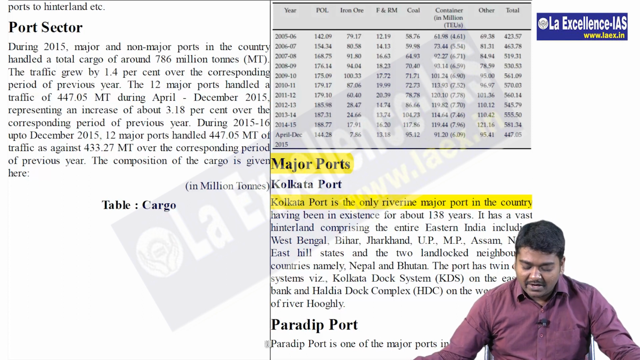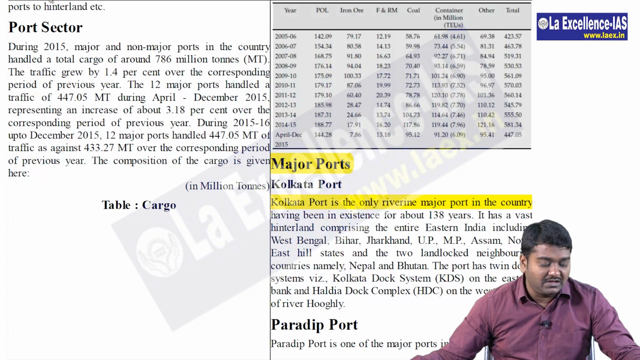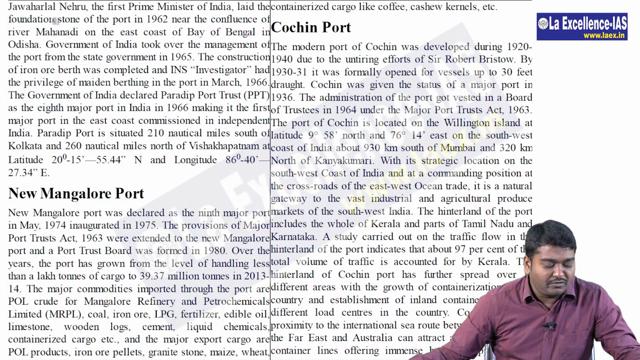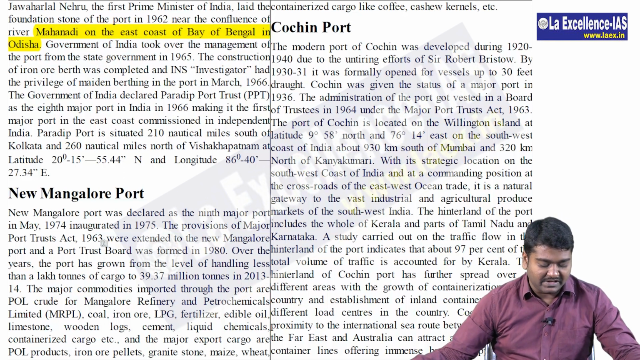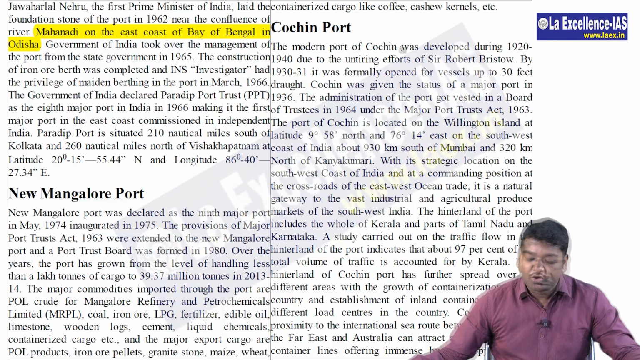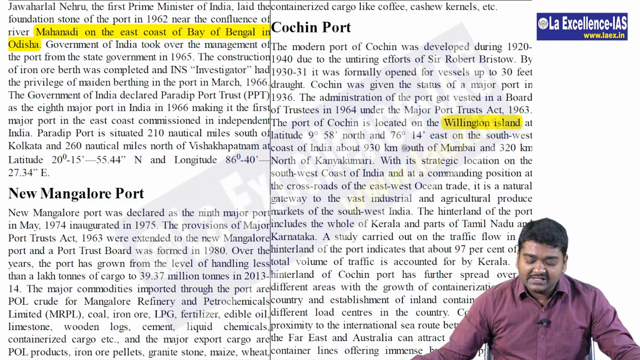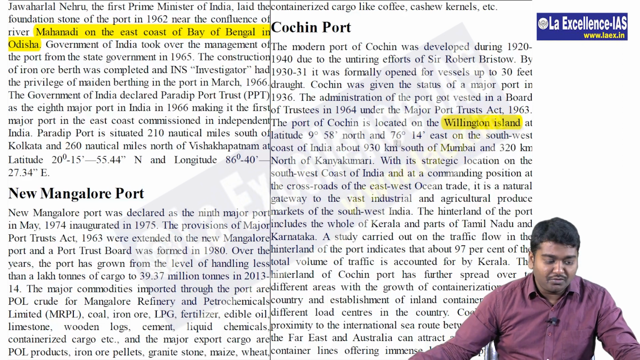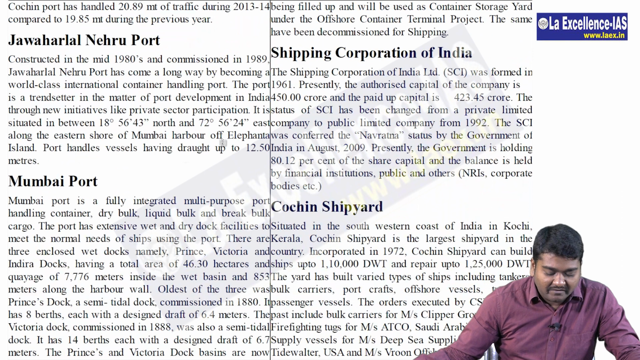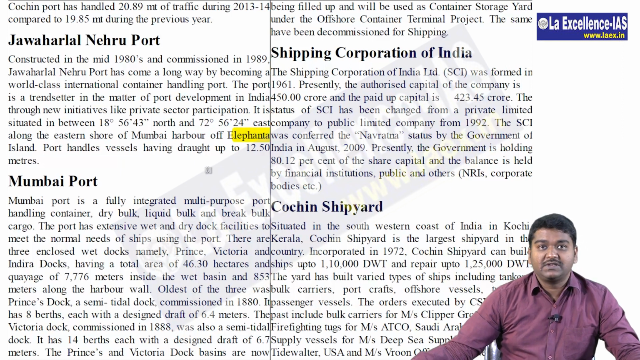Okay. Then you have Paradip port as one of the major ports in the country, and then laid foundation stone of the port near the confluence of river Mahanadi on the east coast in Bay of Bengal in Odisha. That is, on Mahanadi, Paradip is there. Then you have New Mangalore port. Cochin port is important, which is actually present on the Wellington Island. So this type of informations are important for you. And then you have Jawaharlal Nehru port, which is actually present off the Elephanta Islands, right? So please go through this once.